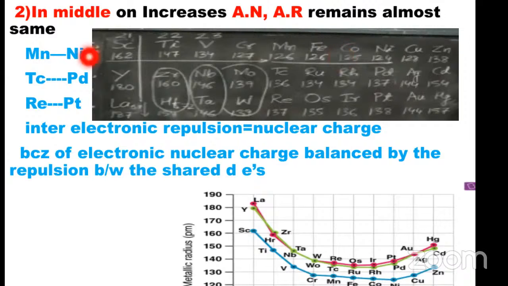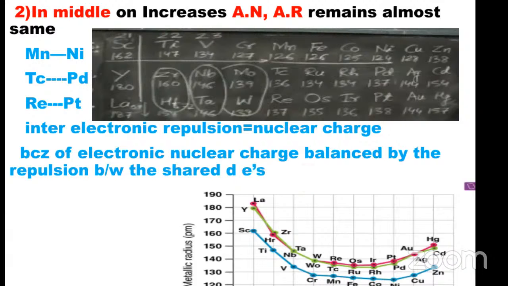This holds in 3d series from manganese to nickel, in 4d series from technetium to palladium, and in 5d series from rhenium to platinum. What is the reason? Because inter-electronic repulsions are equal to nuclear charge. In the middle of every period, the inter-electronic repulsions are equal to the nuclear charge, balanced by the repulsions between the shared d electrons.